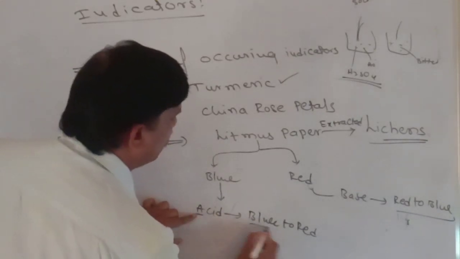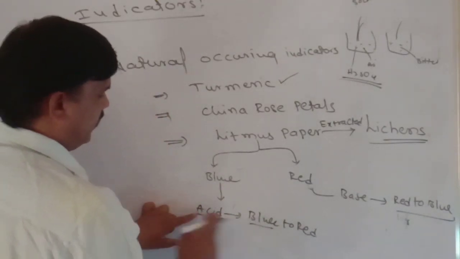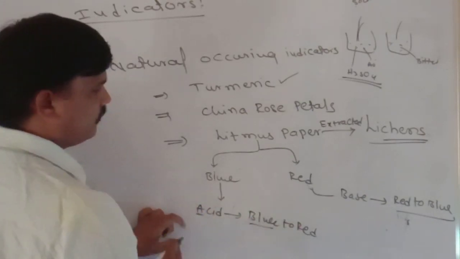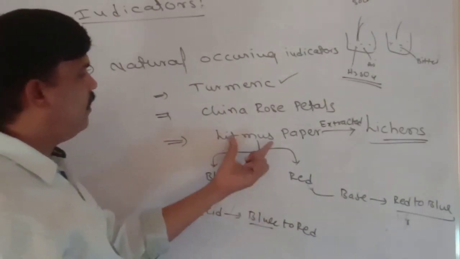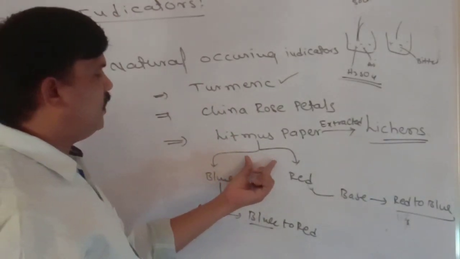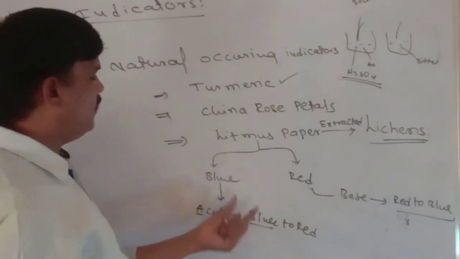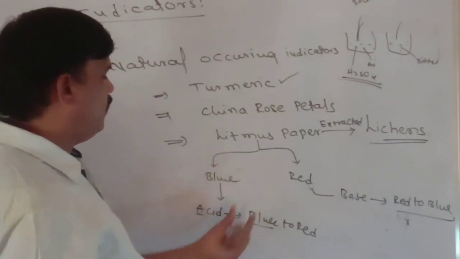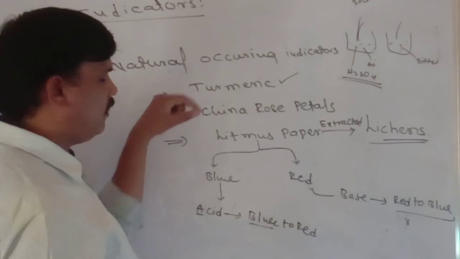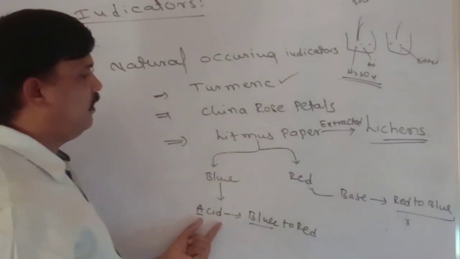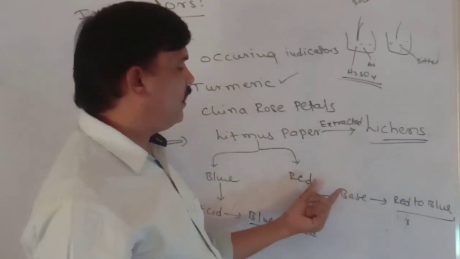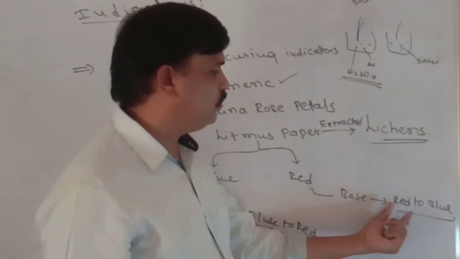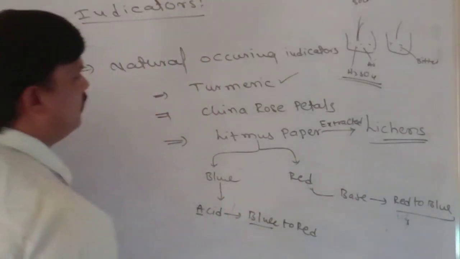This is important: since acid turns blue to red, automatically bases turn red to blue. To test whether a given solution is acid or base, just dip litmus paper in that solution. If blue litmus paper turns red, that is acid. If red litmus paper turns blue, that is a base.